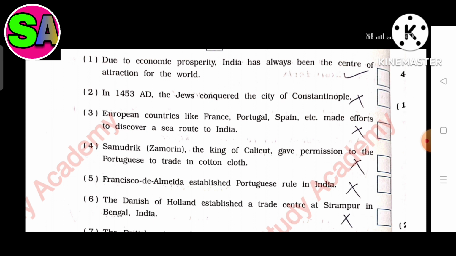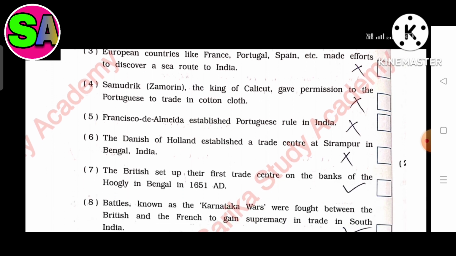Third, European countries like France, Portugal, Spain, etc. made efforts to discover a sea route to India. The answer is false. Fourth, Samudrik Zamorin, the king of Calicut, gave permission to the Portuguese to trade in cotton cloth. The answer is false. Fifth, Francisco da Almeida established Portuguese rule in India.